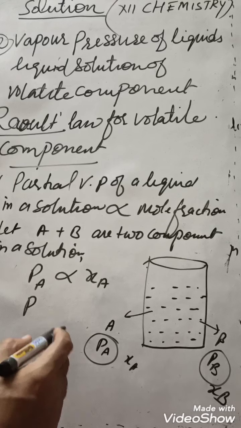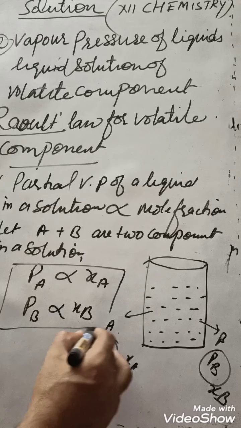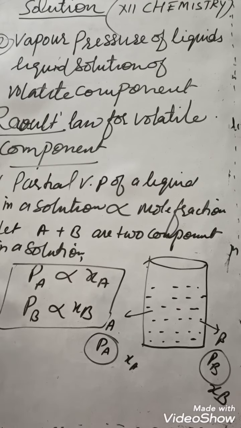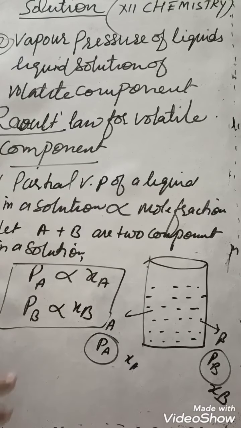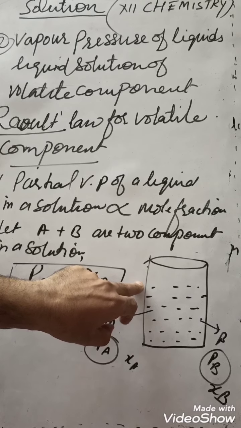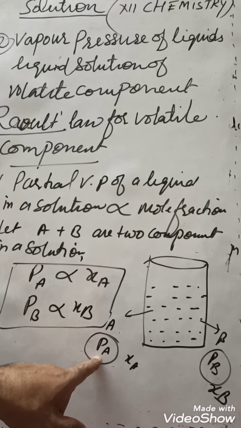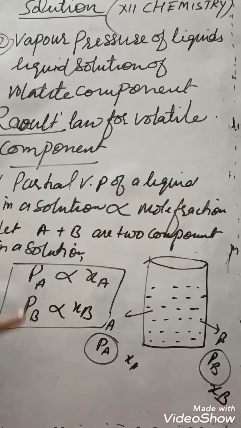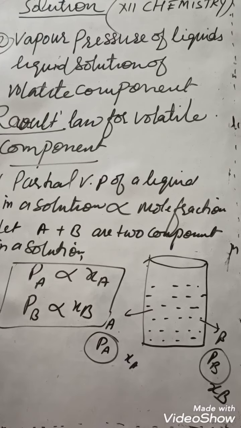Is it clear? Then PB is directly proportional to XB. This is Raoult's law. The partial vapor pressure of a component or of a liquid in a solution is directly proportional to its mole fraction. It is for volatile components. So suppose we have a solution of two components, component A and component B. The partial pressure of component A is PA and its mole fraction is XA. Similarly for B. Remember, this p is not capital, this p is small. So this is Raoult's law, and we can write here,